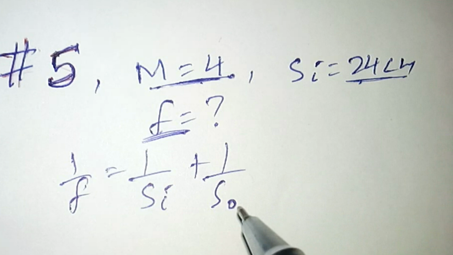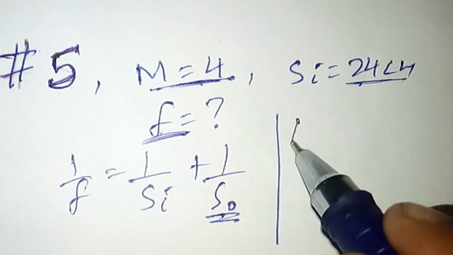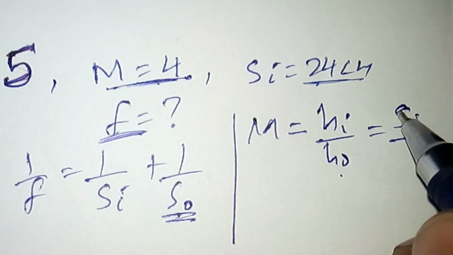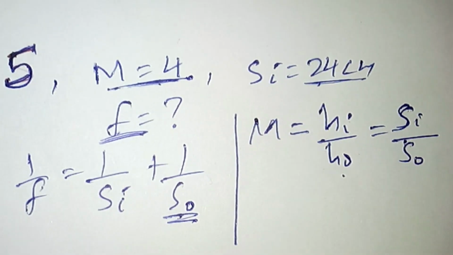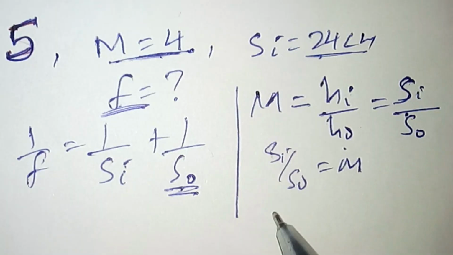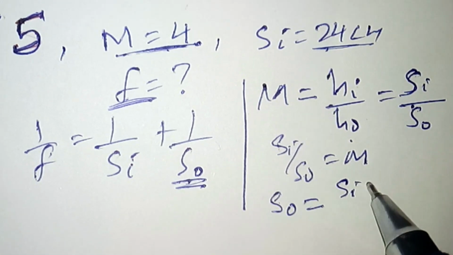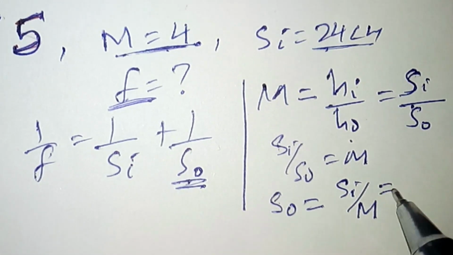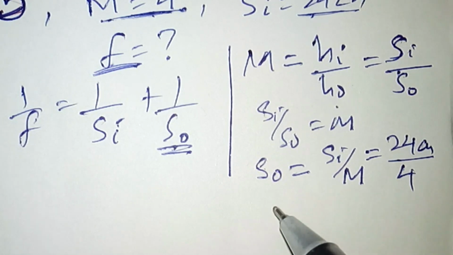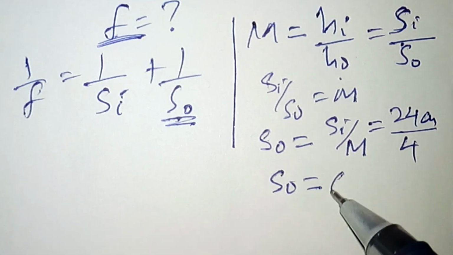In this case, we don't know the object distance, but we can find it from the definition of magnification. Magnification is equal to image height divided by object height, or image distance divided by object distance. So from this equation, c over s is equal to m. Then we can find s from this equation. So the object distance must be equal to the image distance divided by the magnification, which is 24 centimeters divided by 4. So exactly we get that the object distance is 24 divided by 4, which is 6